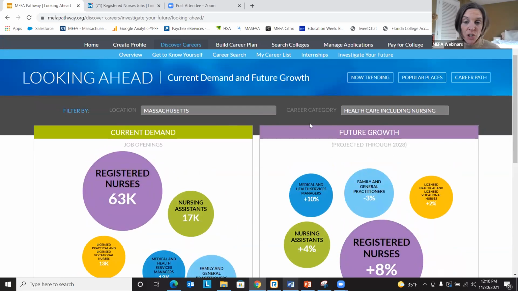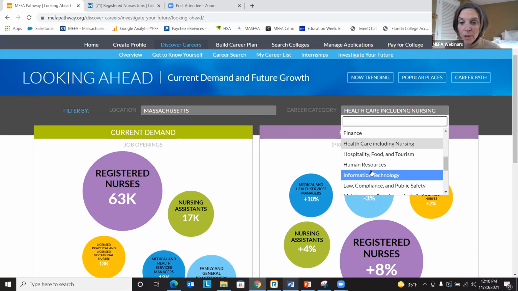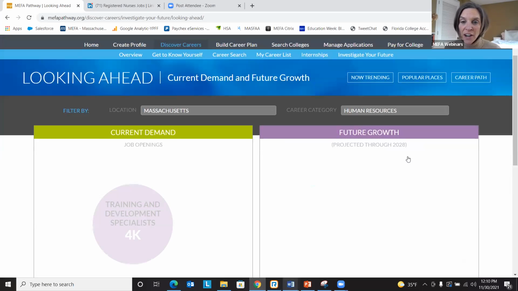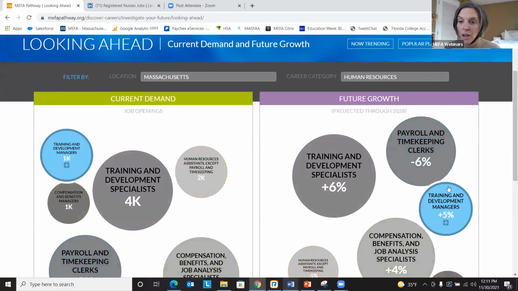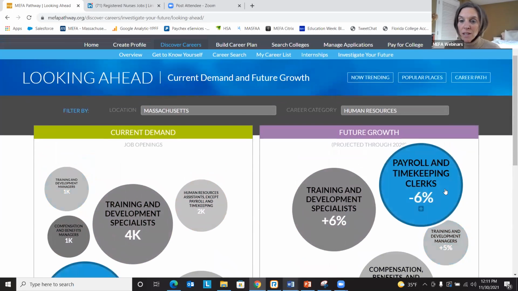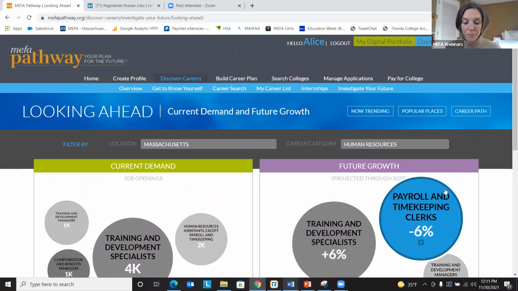So then again, you can change the filters and see, maybe you want to change your career category to human resources and see what the projected growth and current demand is for that particular career category.